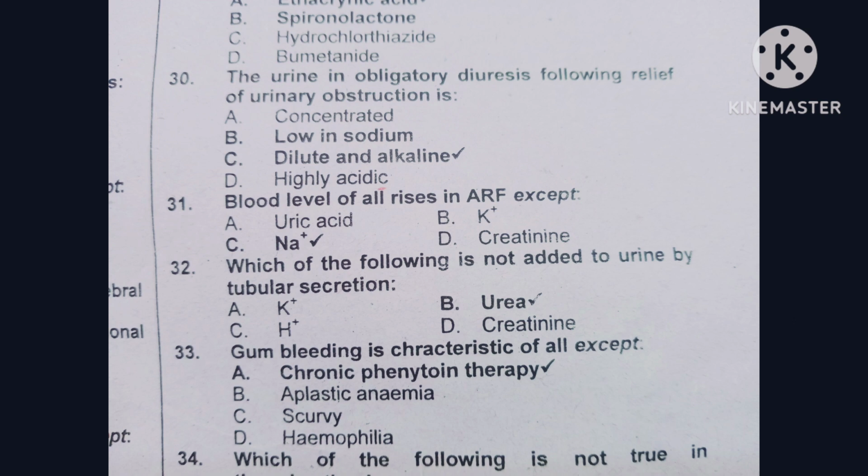Question number 33. Gum bleeding is a characteristic of all of the following except: option A is chronic phenytoin therapy, option B is aplastic anemia, option C is scurvy, option D is hemophilia.